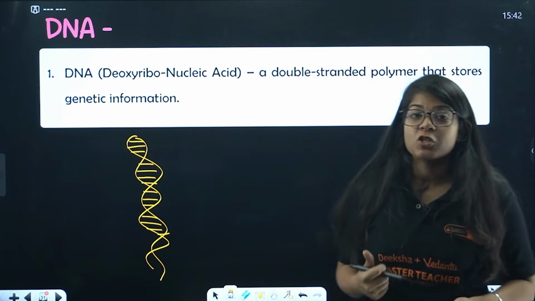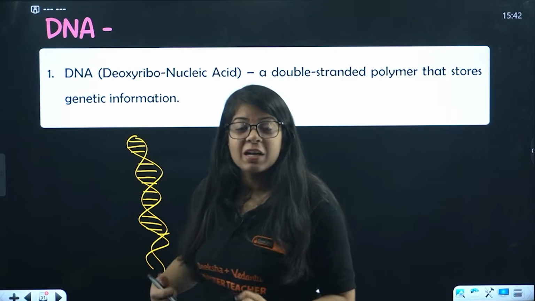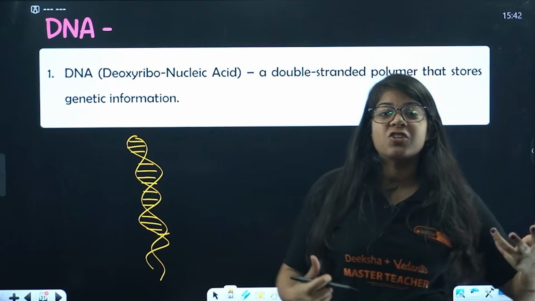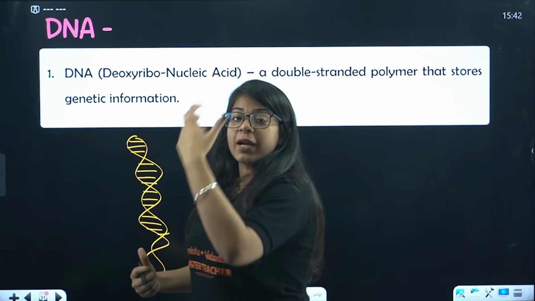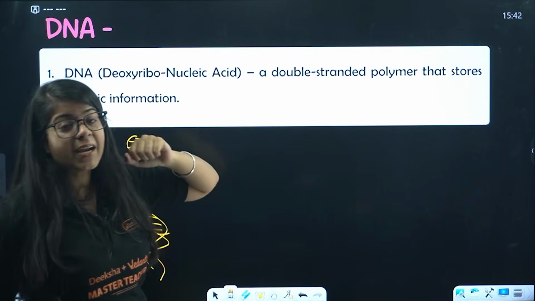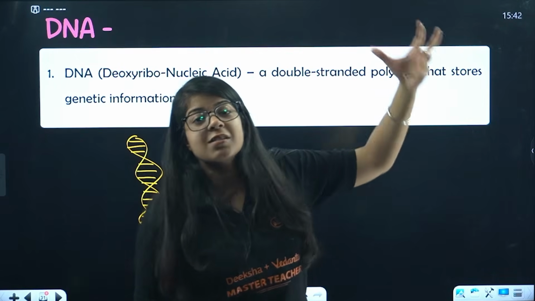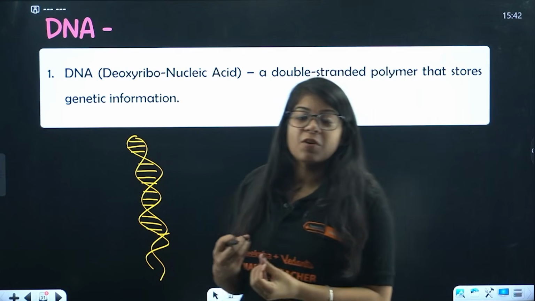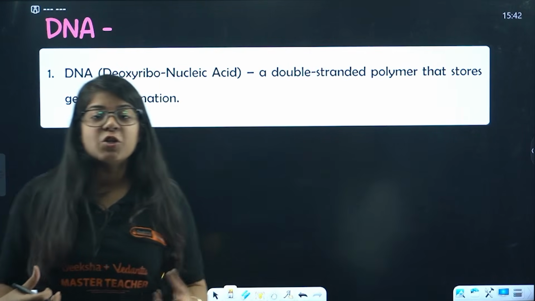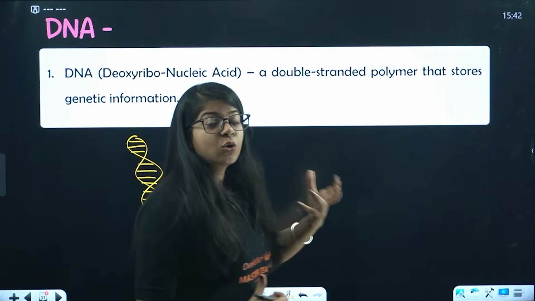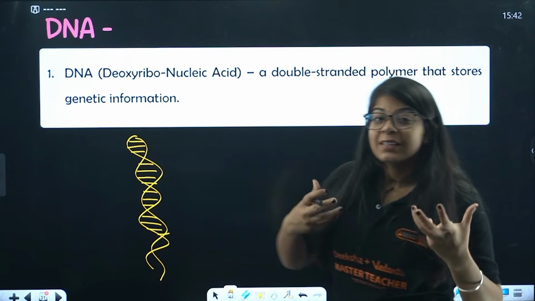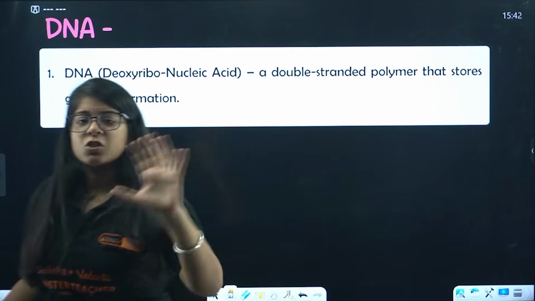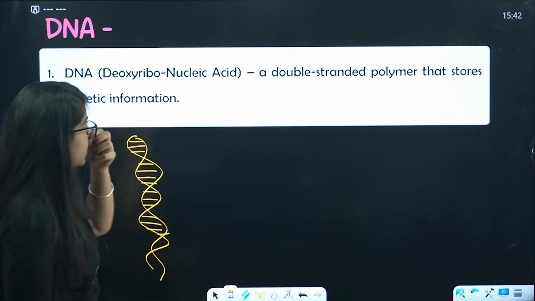What kind of information? The shape of your nose, the shape of your lips, the structure of your thumb, your eye color, your hair texture, everything. You get this, and you'll see you have a resemblance with your parents. So parents transfer this DNA from themselves to you, and this is genetic information. It holds all the information about the way you look, the way you sound. And this information is passed during sexual intercourse. So that is basically DNA, and it is inside the nucleus.